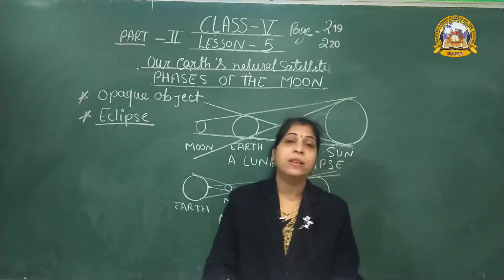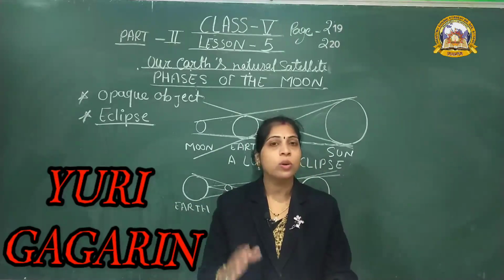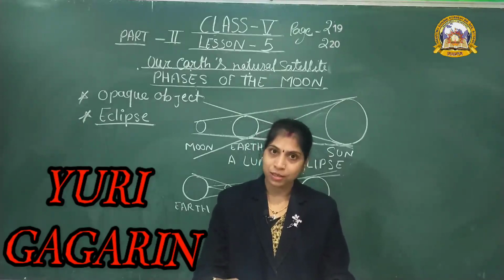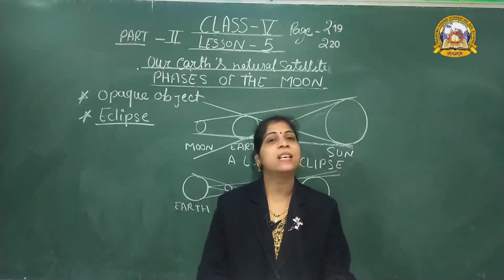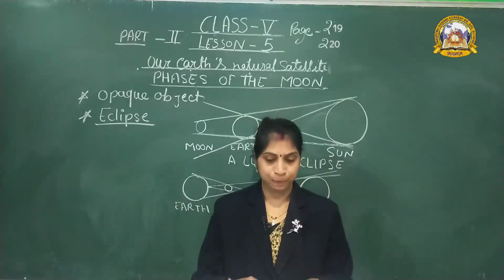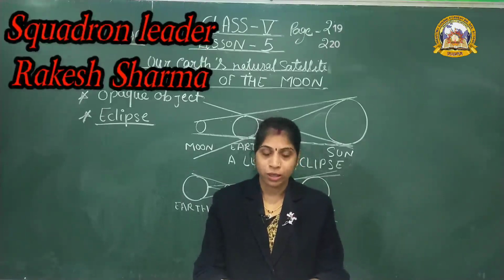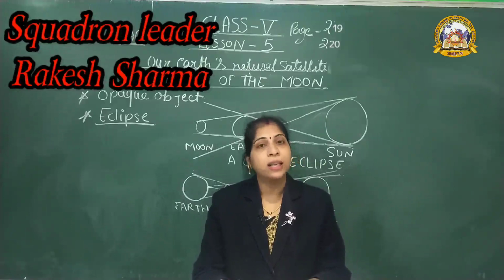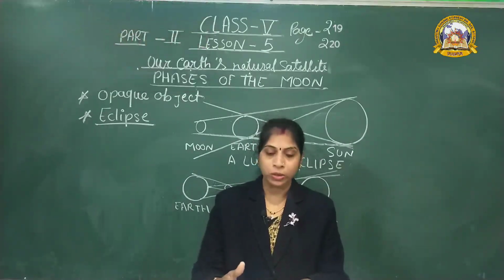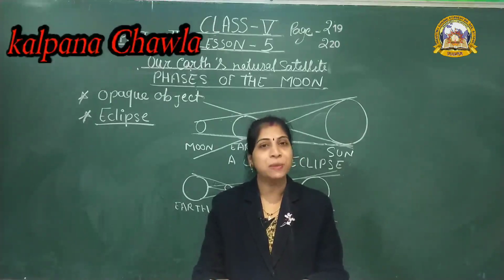On 12 April 1961, Major Yuri Gagarin was the first person to go into space, and Valentina Tereshkova was the first woman to go into space. On 3rd April 1984, Squadron Leader Rakesh Sharma became India's first man to go into space. Who was the first woman? Yes, Kalpana Chawla.